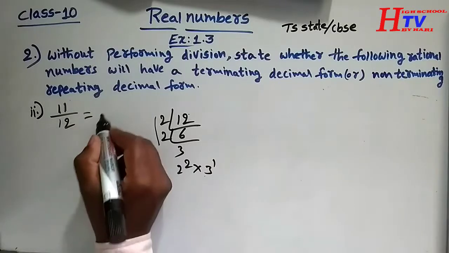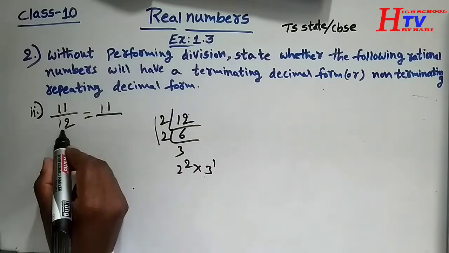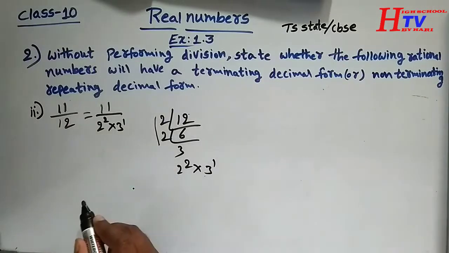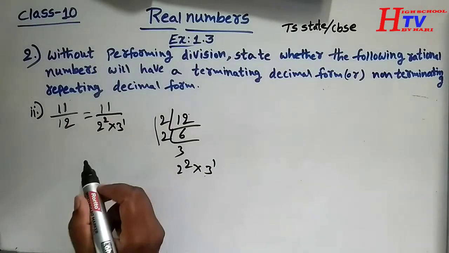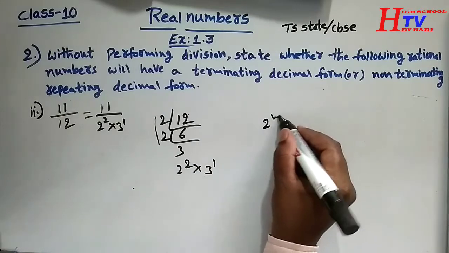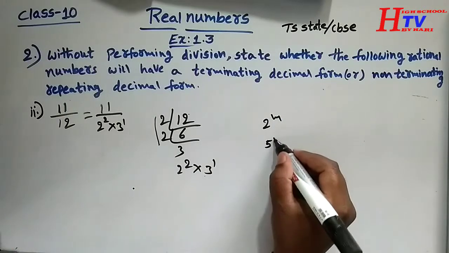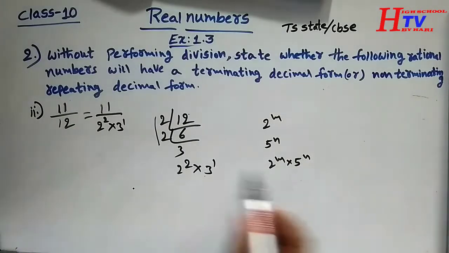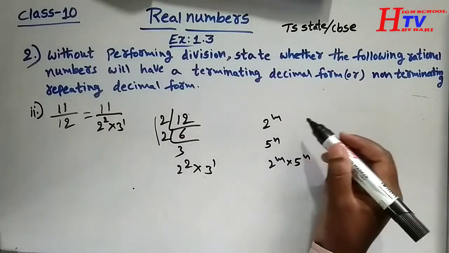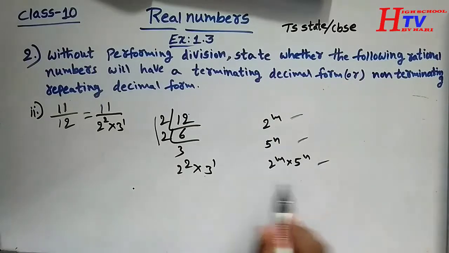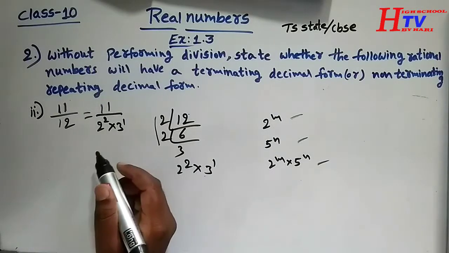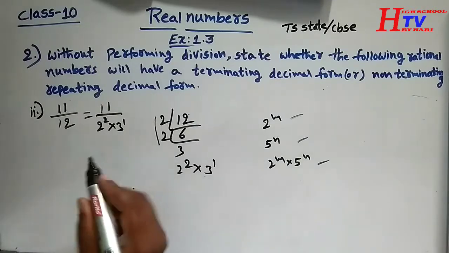Now 11 by 12 can be written as 11 by 2 square into 3 power 1. Is it in the form of 2 power m or 5 power n or 2 power m into 5 power n? It is not matching with any of these three. So 11 by 12 will have a non-terminating repeating decimal.